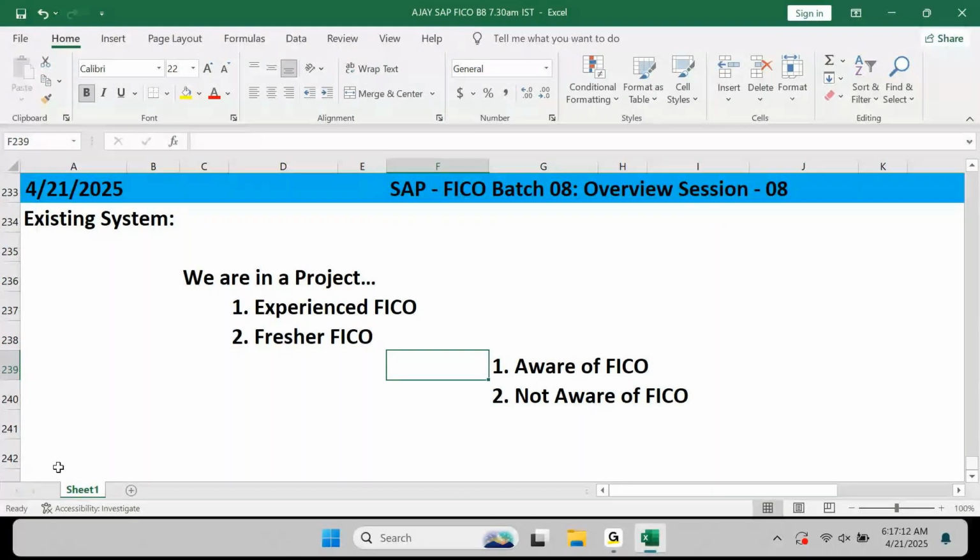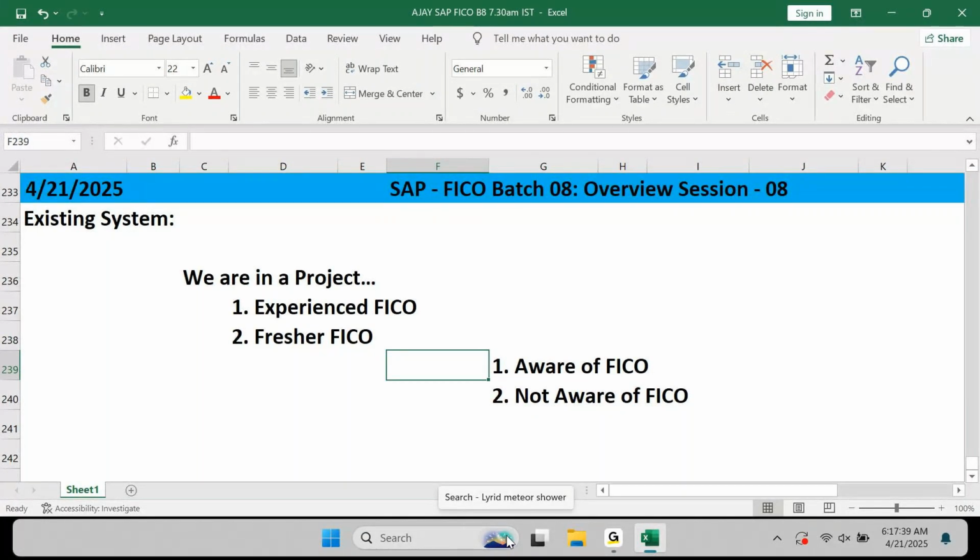When you are in a project, are you supposed to know what SAP FICO is or are you not supposed to? Can I say I got a SAP FICO job, but I don't have any knowledge, I don't have any idea, any awareness of FICO, but I got the job somehow? No, right? That will not work. No, it will not work.